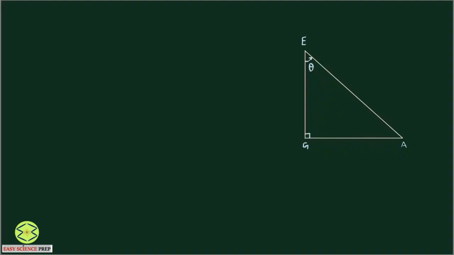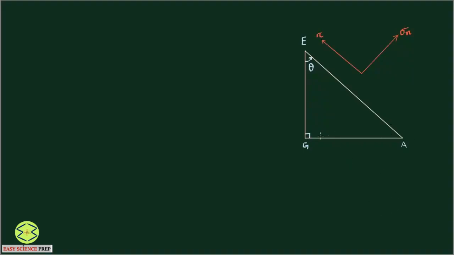Let me draw the normal stress acting on this plane. This plane will also experience a shear stress parallel to the plane like this. Let me name them. This is sigma normal and this is the shear stress on this plane.